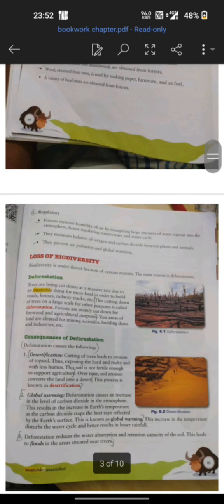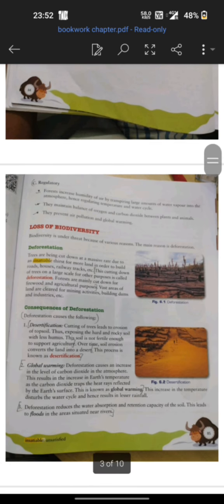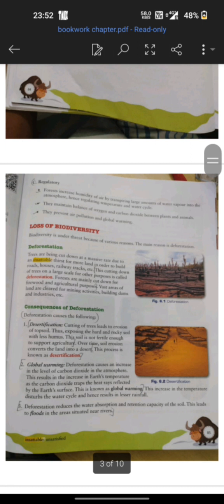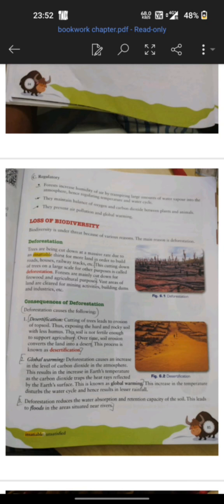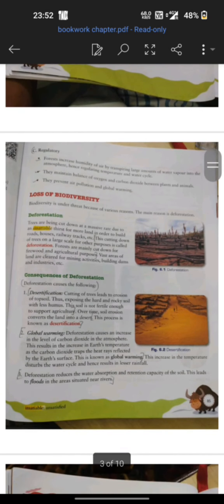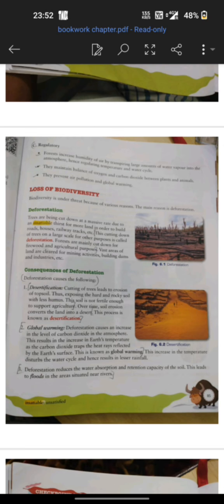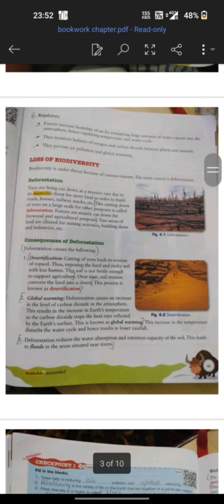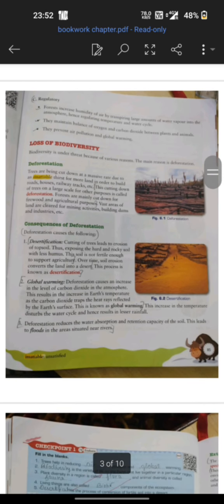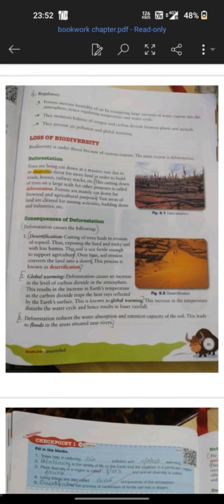Now comes the regulatory part, that they are able to maintain a balance between various factors. They maintain the humidity in a particular area, like the transpiration rate maintains the level of water vapor in the atmosphere, and helps in getting proper rainfall. Then they maintain the balance between oxygen and carbon dioxide in nature, and they play a critical role in controlling air pollution and global warming.